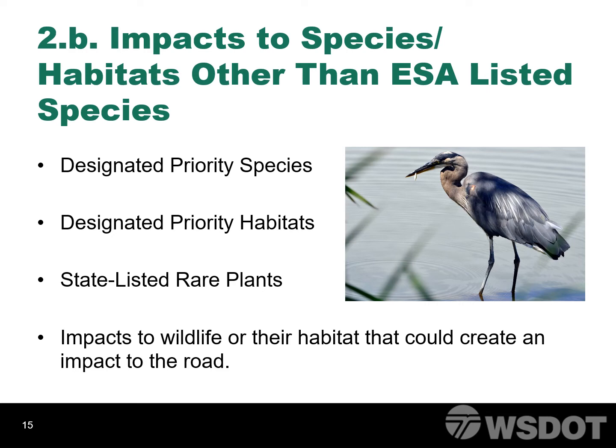The Washington State Department of Fish and Wildlife is the best resource for obtaining information about known priority species and habitats. The Washington State Department of Natural Resources Natural Heritage Program can provide assistance in determining the presence of state-listed rare plants. Also check the local Critical Areas Ordinance for habitats and species that may be regulated. If impacts to species, habitats, or plants occur, this could trigger possible mitigation or additional design considerations. These items should be discussed in this section.